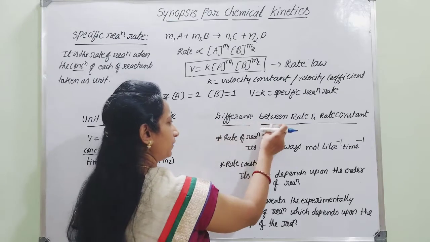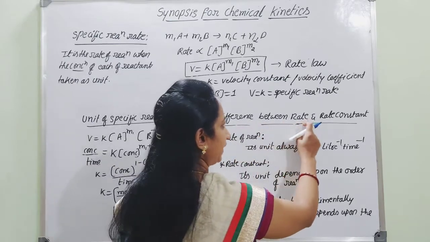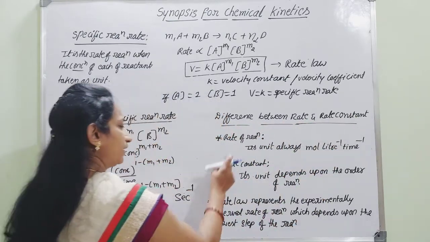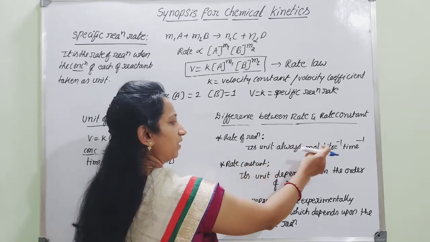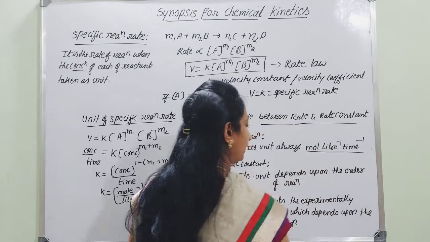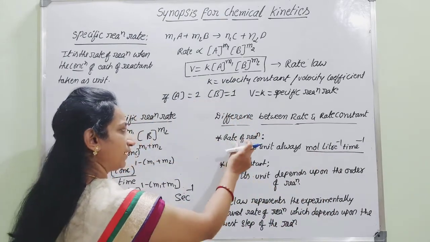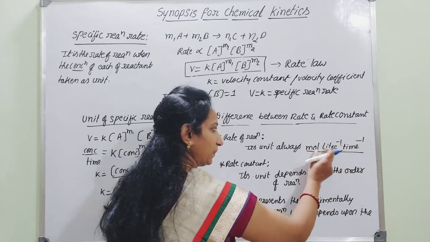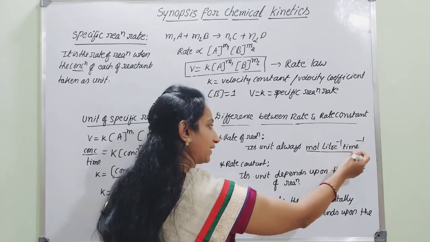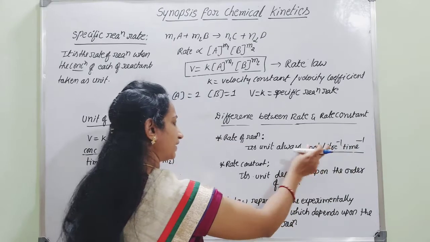Therefore, if you want to take the difference between rate and rate constant: for the rate of reaction, the unit is always mole per liter per time. That is, for concentration mole per liter, and for time second inverse, it will be constant always.